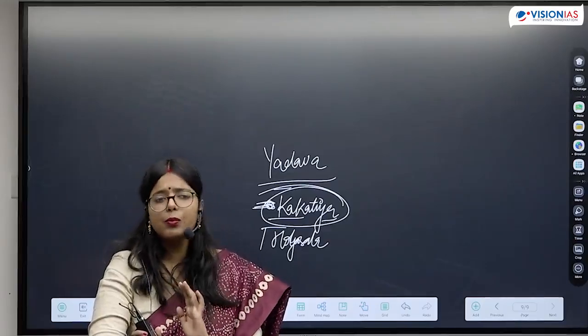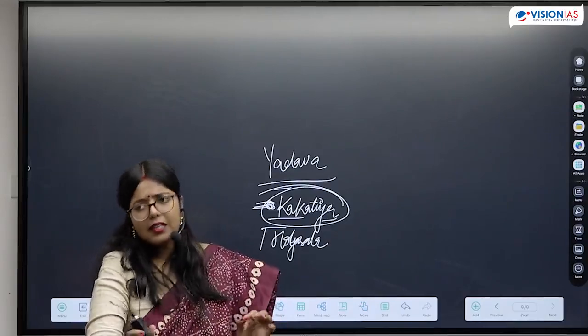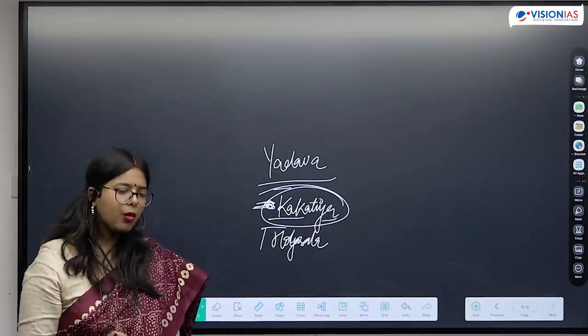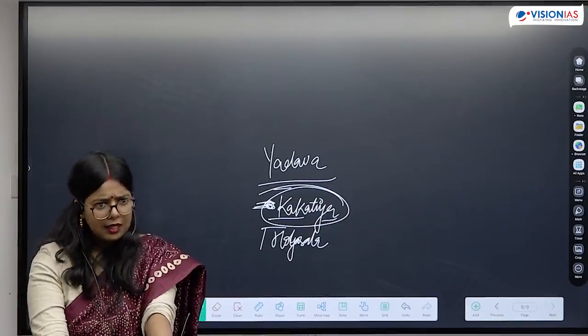Another ruler that will be important that we can keep in mind, Rudra Dev. Here they had an important port named Motupalli. That is one site that you can keep in mind.